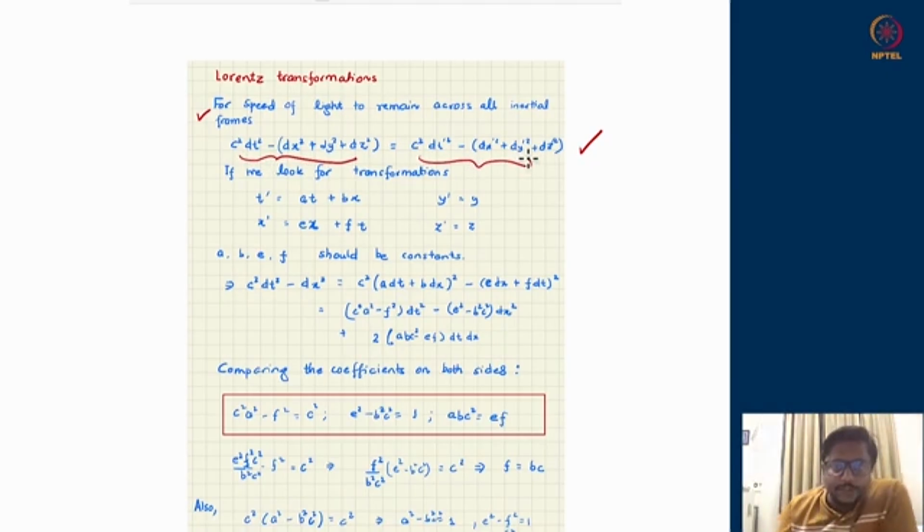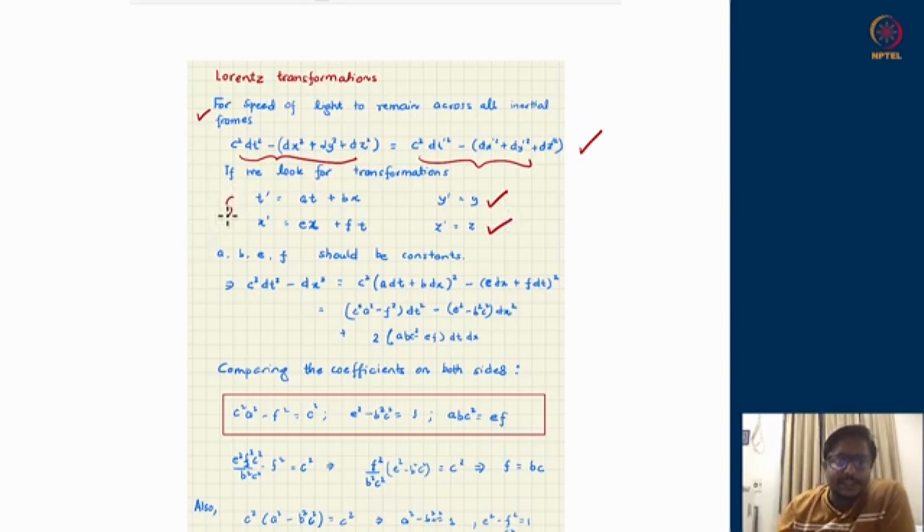How should we relate t and t primed, x and x primed, y and y primed, and z and z primed? Since in a simple case we can assume that the particle is moving only along the x-axis, or two different inertial frames are just moving away from each other along one particular axis, call it the x-axis, then nothing changes in the y and z direction. So y prime should be y and z prime should be z.